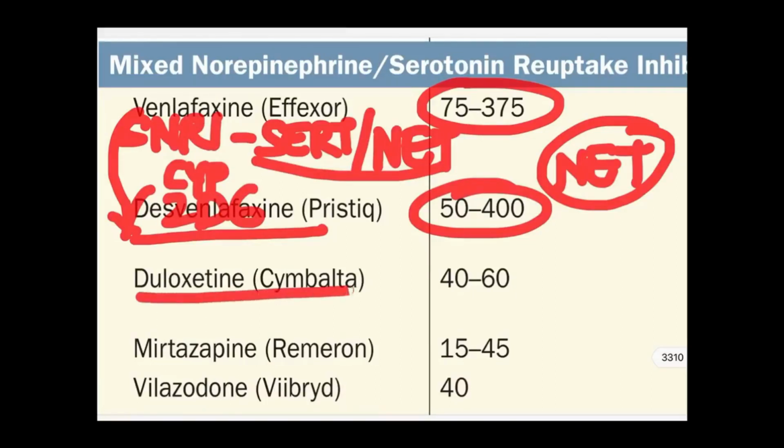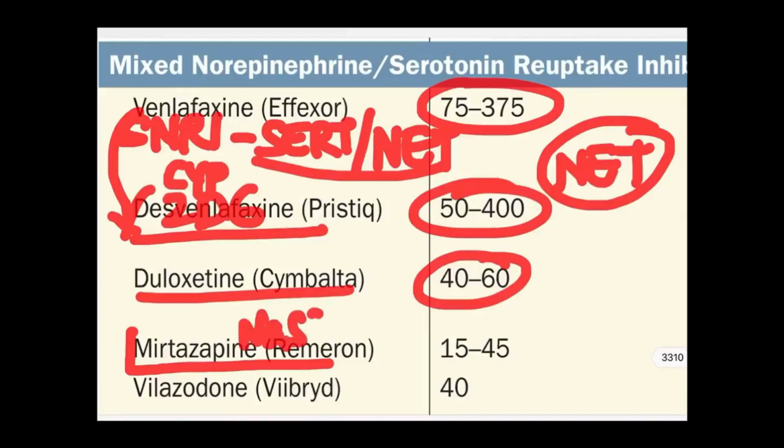Now we see duloxetine. Duloxetine is mainly used for pain symptoms, pain, diabetic neuropathy, and other physical symptoms. It causes sedation, very much effective. Mirtazapine, we call it as NaSSA, noradrenergic and selective serotonin agonist. This is the mechanism of action. Other one is alpha-2 presynaptic blocker.